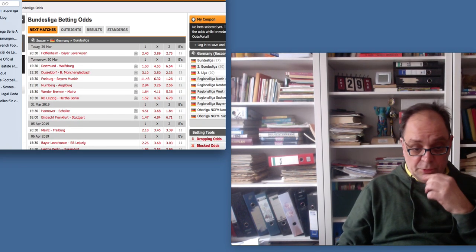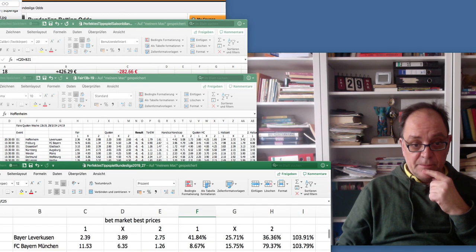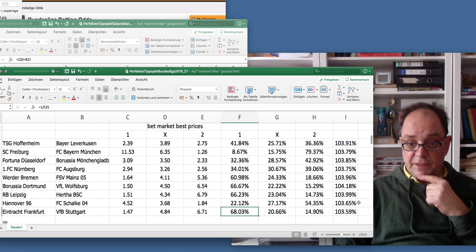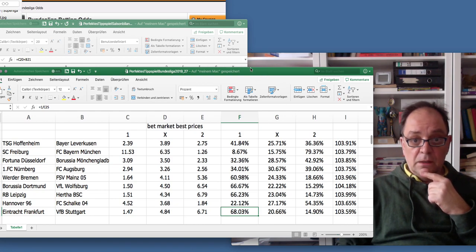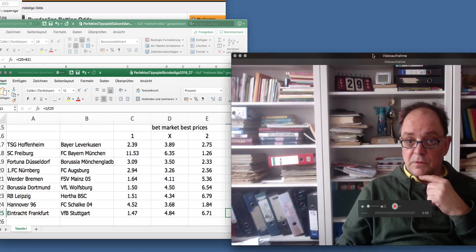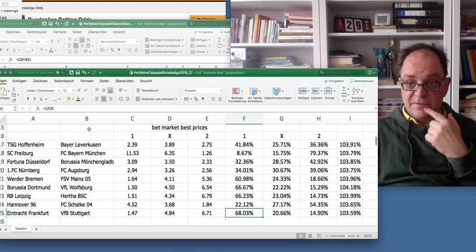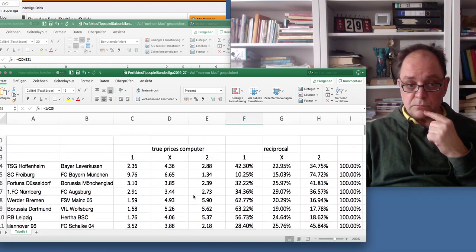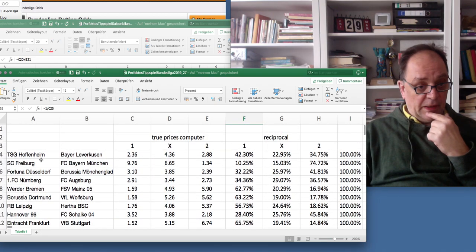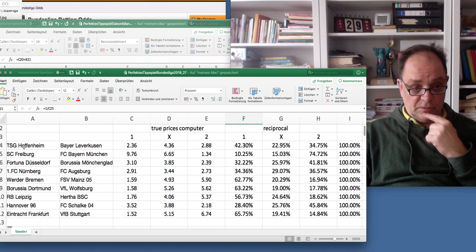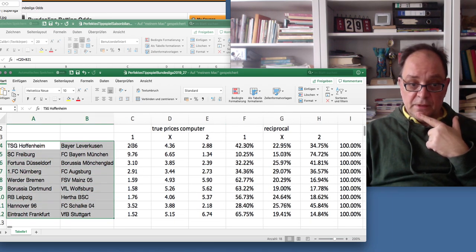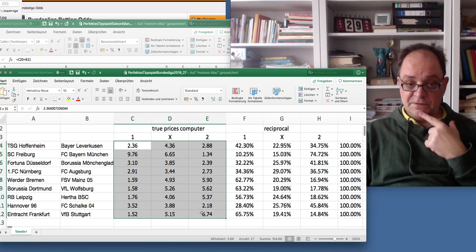But anyway, the important thing is I enter this into my common file, trying to shape that so you can see everything. So as usual, I get here the list of the games. Those are the ones to be played this weekend. Here are my true prices, as I call them.